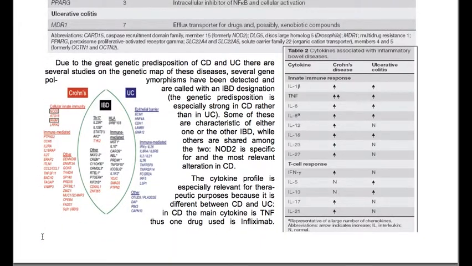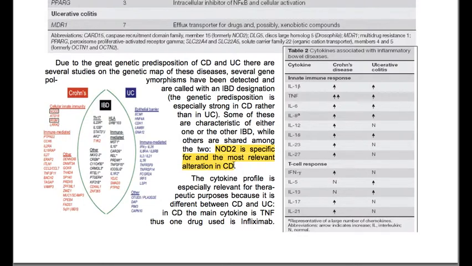Due to the great genetic predisposition of Crohn's disease and ulcerative colitis, there are several studies on the genetic map of these diseases. Several gene polymorphisms have been detected and are called with an IBD designation. The genetic predisposition is especially strong in Crohn's disease rather than in ulcerative colitis. Some of these are characteristic of either one of the inflammatory bowel diseases, while others are shared among the two. Another is specific and the most relevant alteration in Crohn's disease.